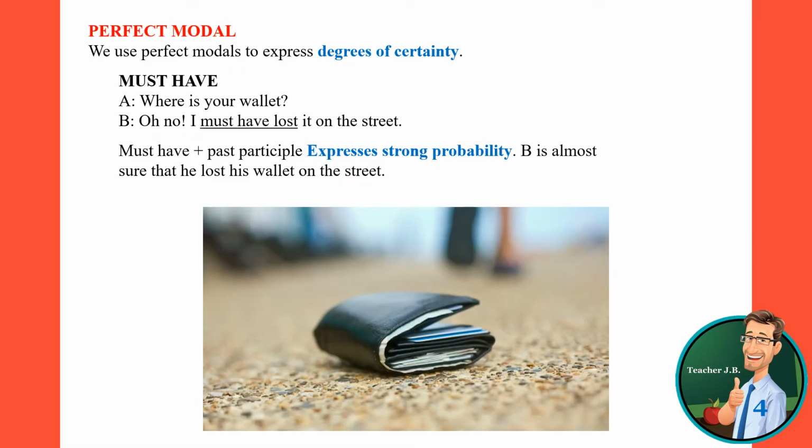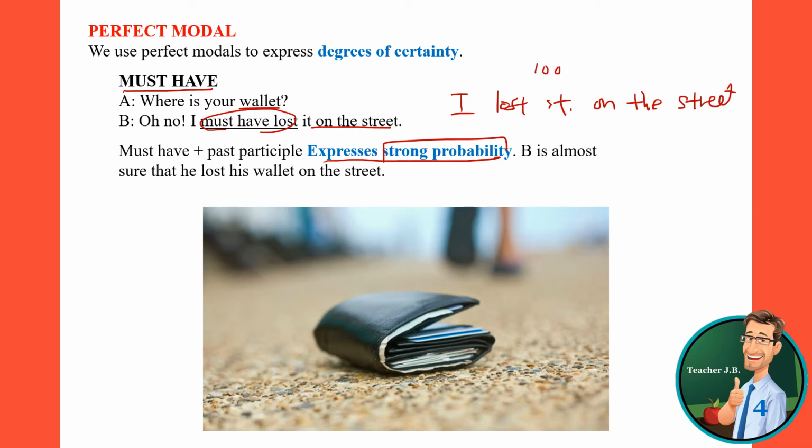Now, we're thinking about must have. Where is your wallet? Oh no, I must have lost it on the street. It shows a strong probability. I don't say I lost it on the street. If I say I lost it on the street, it's 100%. But with must have, maybe 90 or 80% certainty. So, I must have lost it on the street.